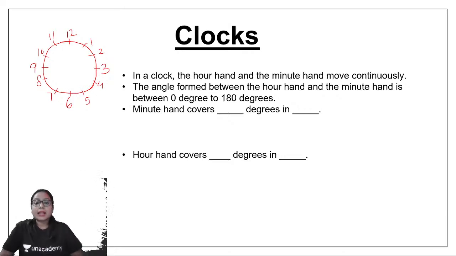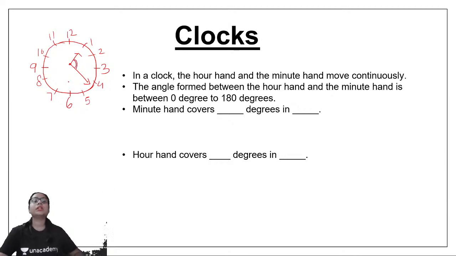The angle that forms between an hour hand and a minute hand is between 0 degrees and 180 degrees. We have to be very careful about this. If this is my hour hand and this is the minute hand somewhere, then two angles are formed between these two hands. This is one angle and this is the other, the reflex angle. Whenever they ask you for the value of the angle formed between the two hands of the clock, you will always write the angle which is less than 180 degrees. We will not mention the reflex angle there. I hope this point is clear to you. Please be careful about this point.